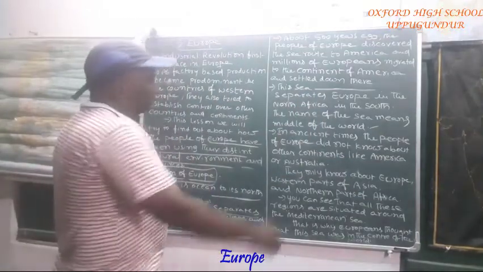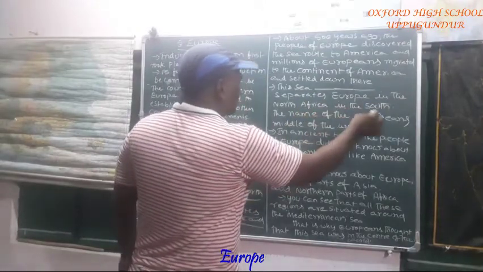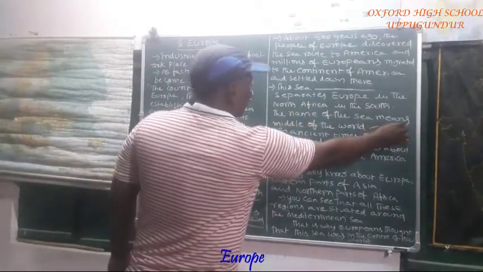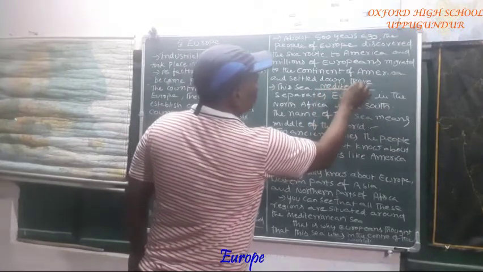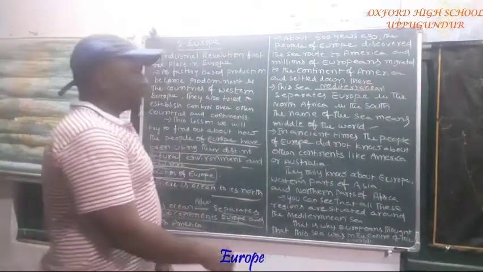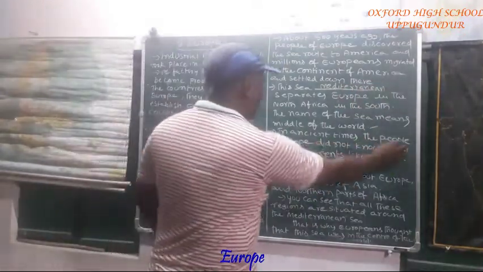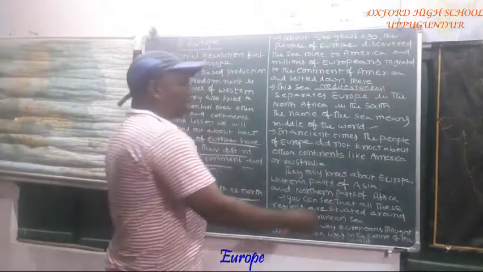So this sea separates Europe from North Africa in the south. In ancient times, the people of Europe did not know about other continents like America and Australia.